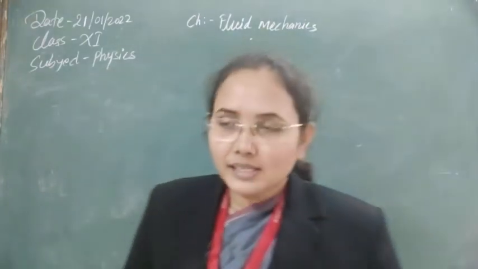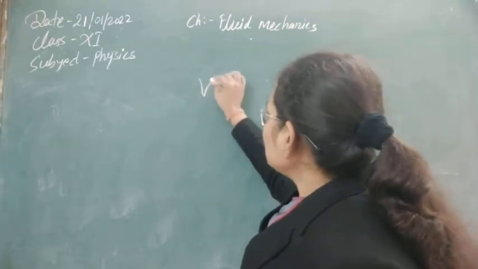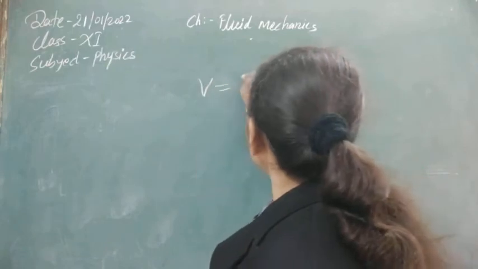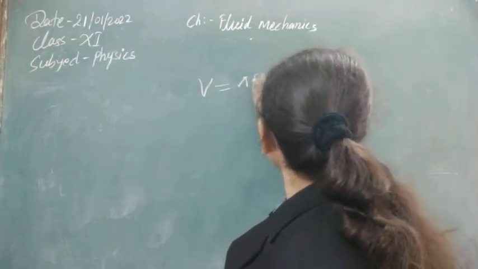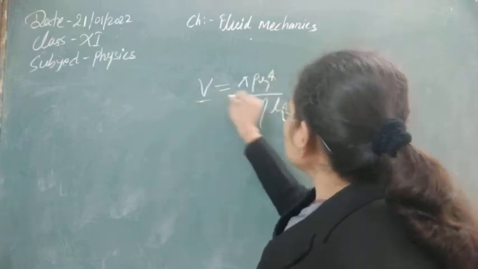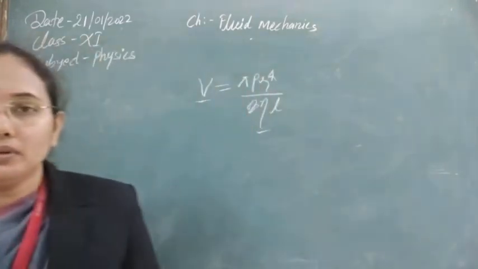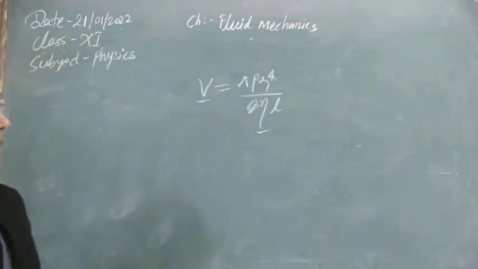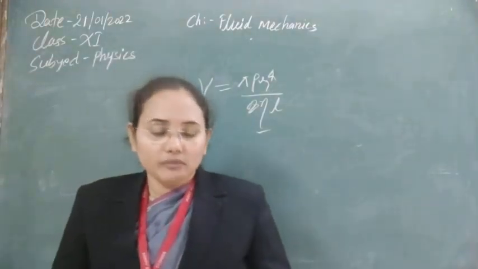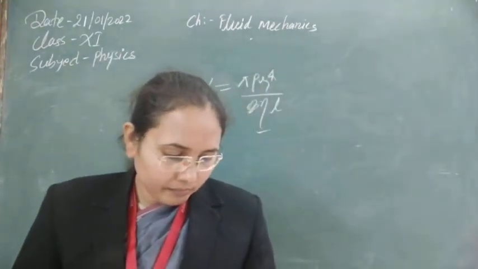So if viscosity is greater, the rate of flow of water here is given by the Poiseuille law, rate of flow of liquid. This has the formula pi P r to the power 4 upon 8 eta L. As the rate of flow is inversely proportional to eta, the liquid with less viscosity will move faster. Obviously water has less viscosity than honey. That's why water flows faster than honey. Next question after this.